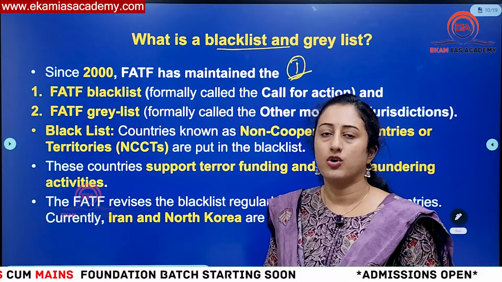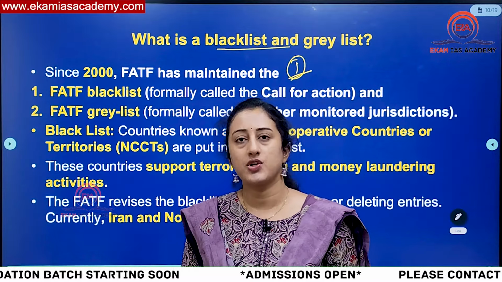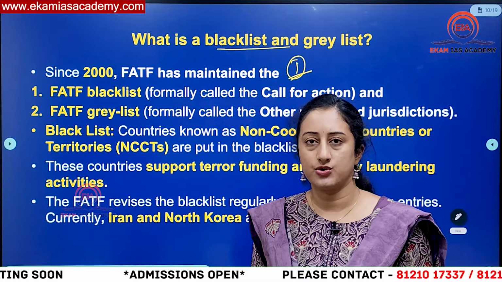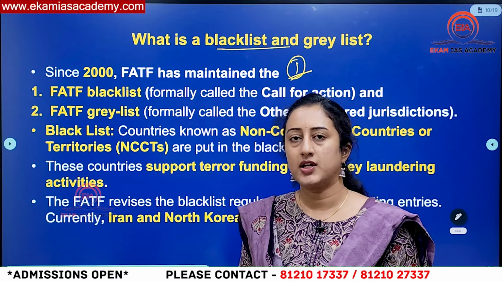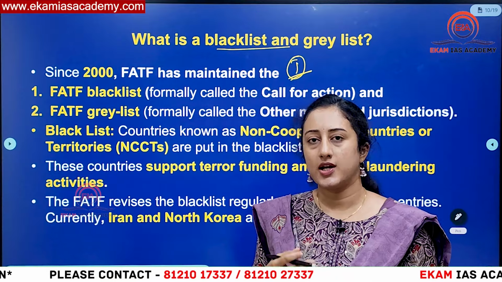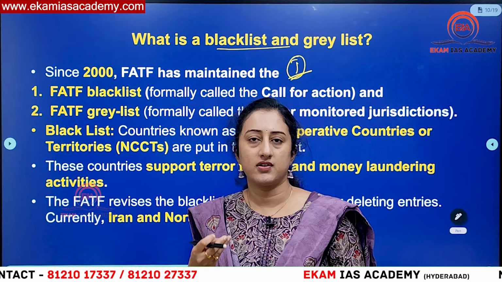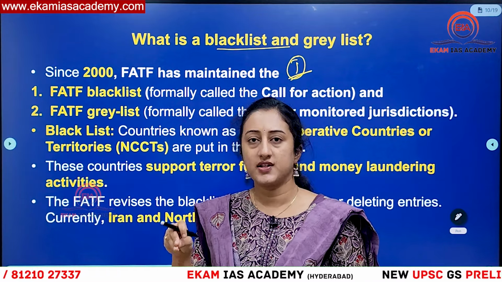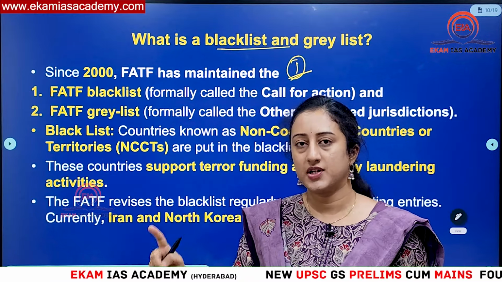You will normally be hearing about 2 lists. So what are those 2 lists we hear? That is the grey list as well as the blacklist. So what do the grey list and blacklist mean? The grey list is nothing but a warning to the countries which are considered a safe haven for terrorist financing. For example, Pakistan used to be under the grey list of FATF almost 4 years back. That means in case Pakistan is trying to use its territory, or it is supporting any of the terrorist groups as a safe haven, then it will be placed under the FATF grey list, and it will be used as a warning that in case you are not stopping this, then we'll be placing you under the blacklist.